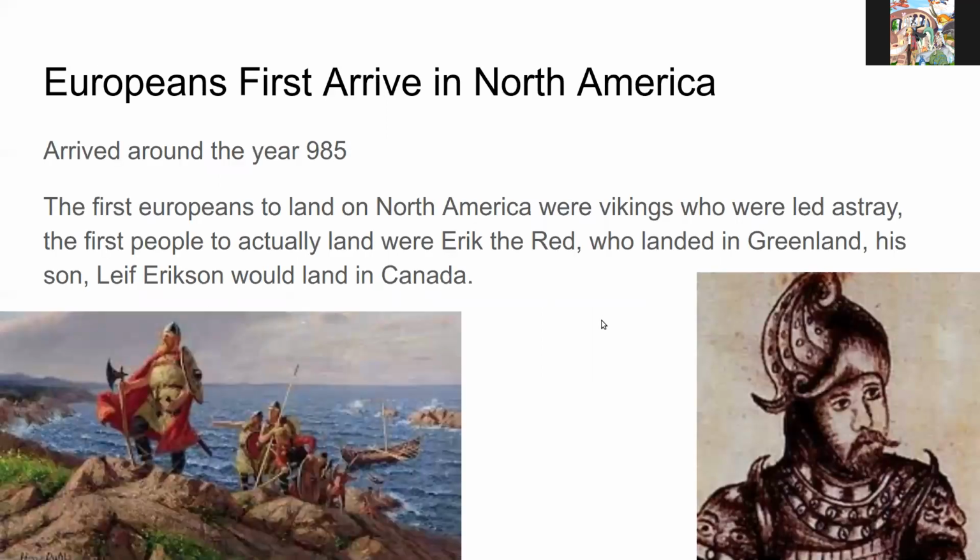1. Europeans first arrived in North America. They arrived around the year 985, and the first Europeans to land on North America were Vikings, who were usually led astray. They were trying to get to other land, most notably Iceland and Greenland. The first recorded person was Eric the Red, who landed in Greenland, and his son Leif Erikson would land in modern-day Canada.